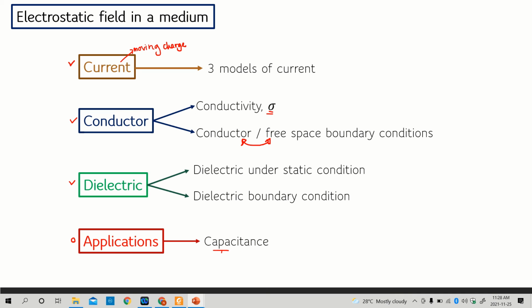So these are the topics that we will cover in this chapter. This is just an introduction video. I hope by this, you have a big picture of what we will learn about the electrostatic field in a medium.